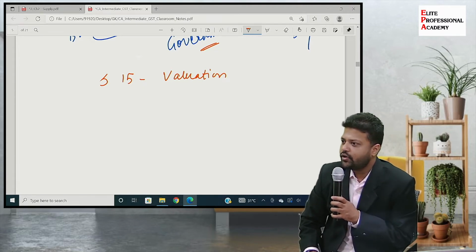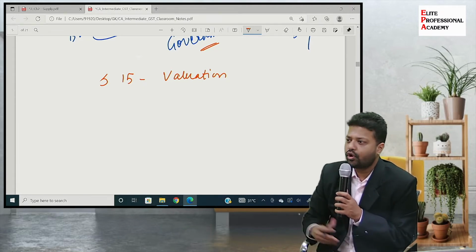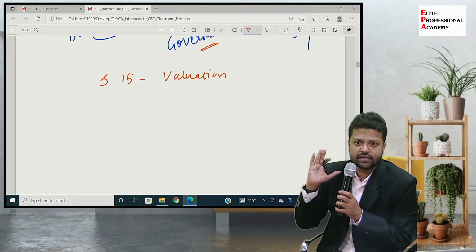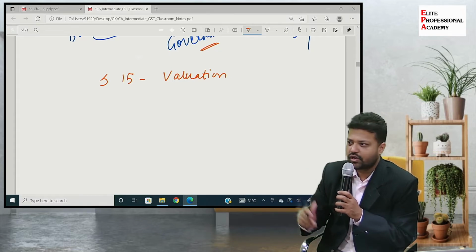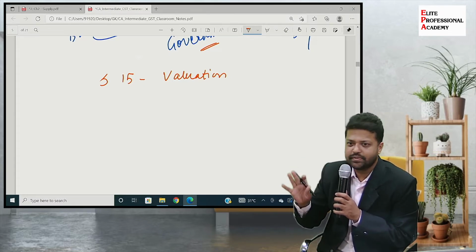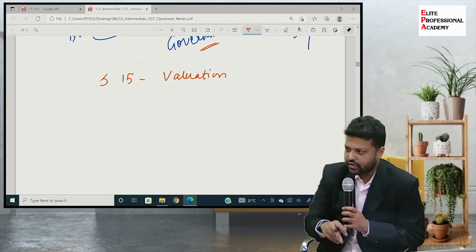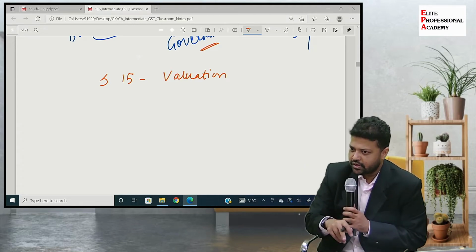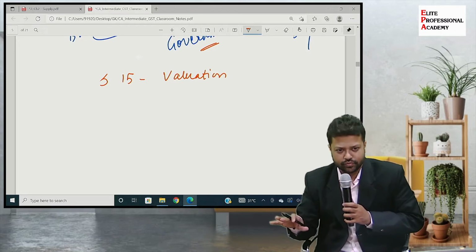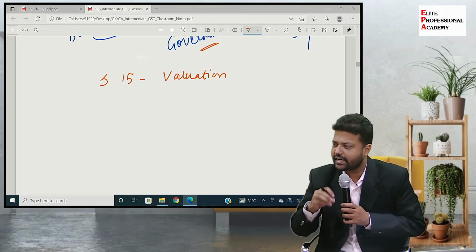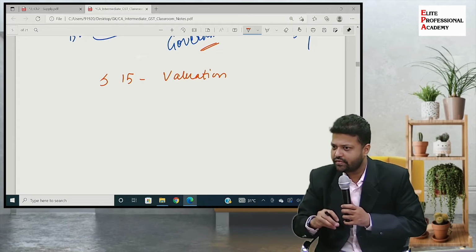Valuation talks about on what value the supply should be considered, because I told you about Govind sir and Ganga sir and the Supreme Court decision. Four components are very important: taxable event, tax rate, tax value, and taxable person. If those are not defined in the law, the levy fails, meaning there cannot be a tax levy. So one of the important aspects is valuation. Valuation talks about how to value a transaction. Usually it is fair market value or the transaction value at which the transactions are happening. If that is missing somewhere, it is fair market value.